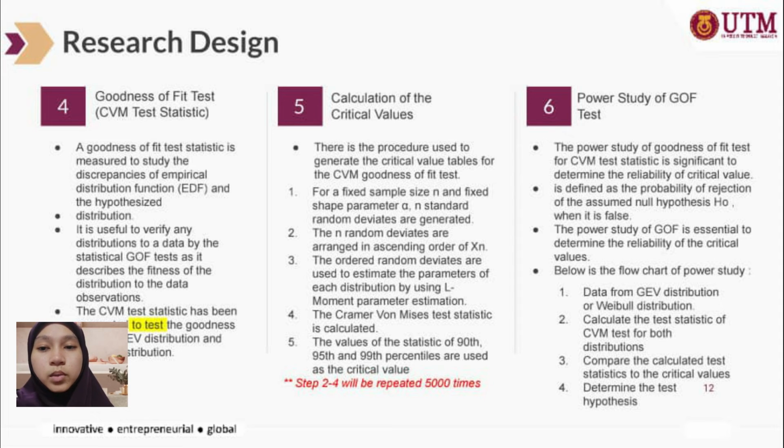So the first step is we must create data, we must collect the data from GEV distribution or Weibull distribution. Then the second part is calculate the test statistic of CVM test for both distributions, Weibull and GEV distribution. And then the third step is compare the calculated test statistic to the critical values. And then the fourth is determine the test hypothesis.